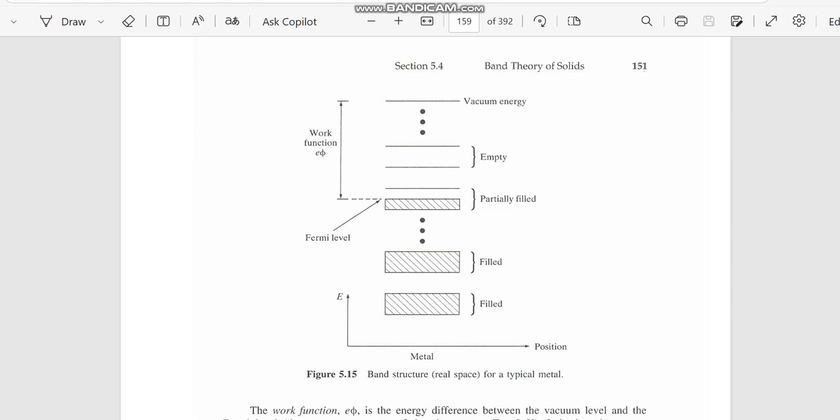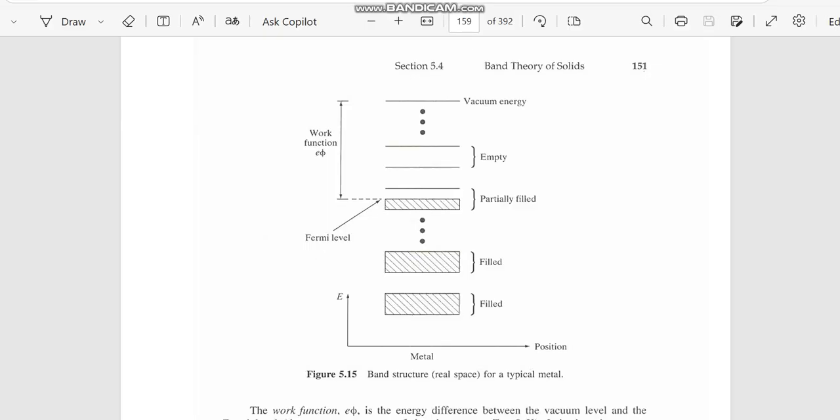In general, the lower bands of the material will be completely filled with electrons and the upper band is partially filled. Materials that have a partially filled uppermost band are called conductors. Mostly metals are like this, such that when energy is supplied by an external source, electrons can move into a higher unoccupied state within the band.